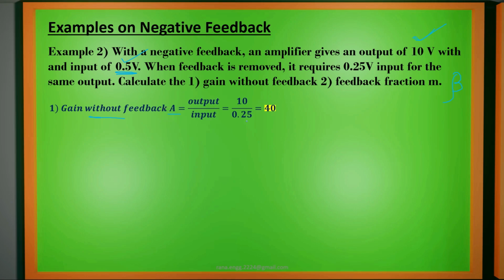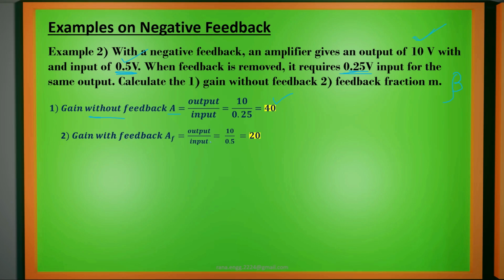So we have 10 by 0.25. It comes to 40. That is, the gain without feedback is 40 for this particular system. Then gain with feedback. With gain with feedback, what is happening? The input is changing. The required input is, say, 0.5 for feedback, 0.25 for without feedback.